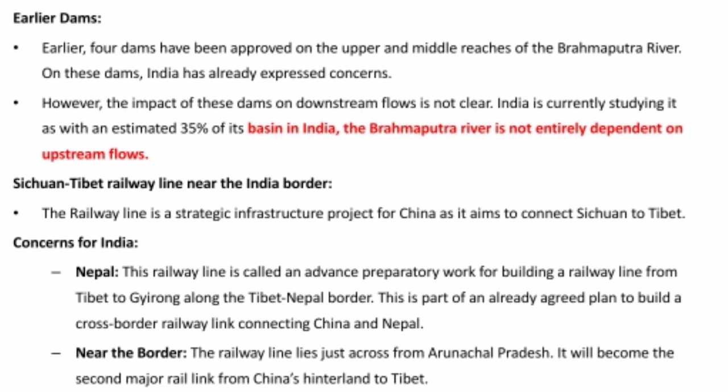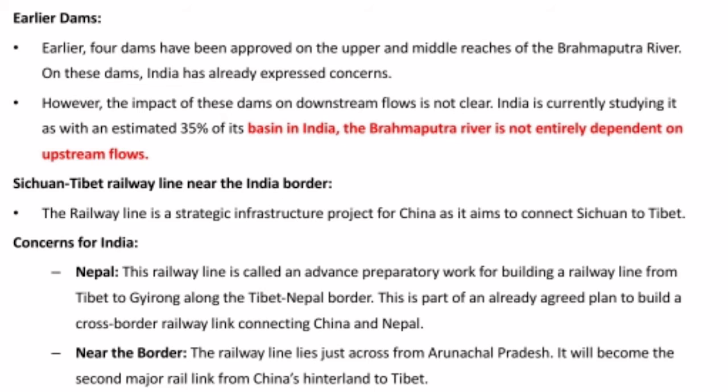Then there is the Sichuan-Tibet railway line near the India border. It is also a concern for India because they are going to construct a railway line for transportation. Another concern for India is Nepal, where they are going to construct it.